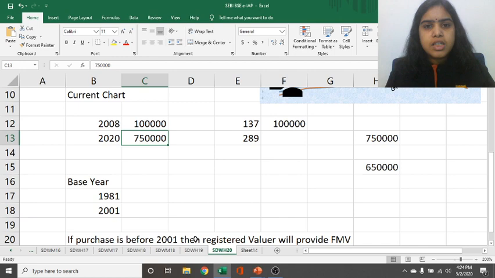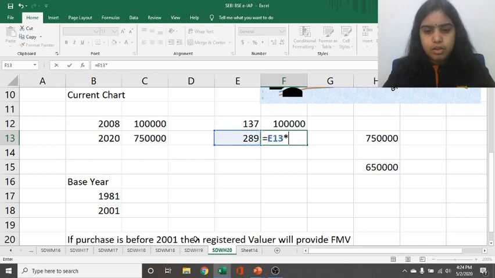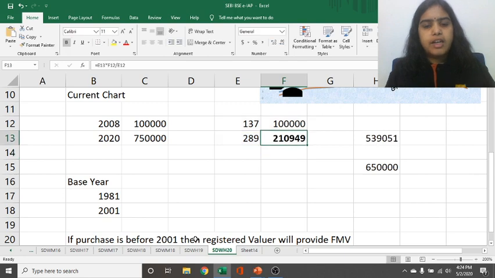The market value is 7.5 lakh rupees, but what the fair value should be can be calculated according to the cost inflation index. We will just do the cross multiplication and we will get the fair market price. It is 2.1 lakh rupees. 7.5 is the market value and 2.1 is the fair market value. The difference of this 7.5 and 2.1 is 5.3, and according to the tax rules, we will have to pay the tax on 5.3 lakh rupees.